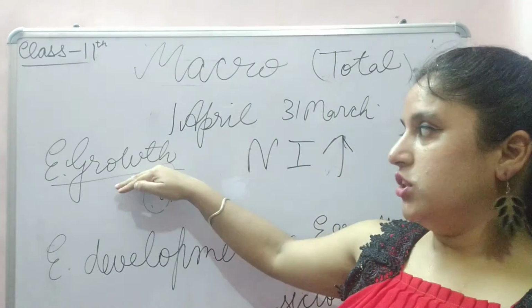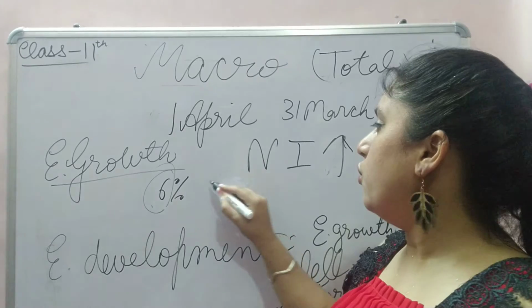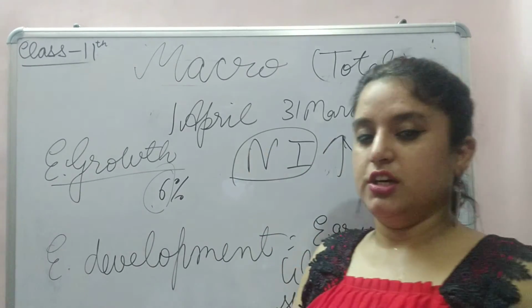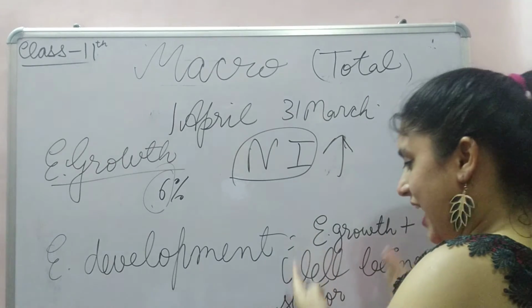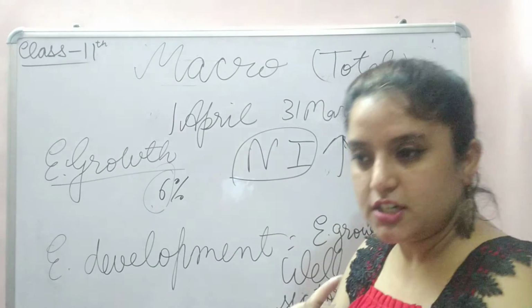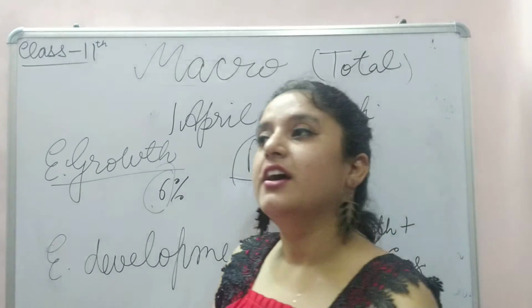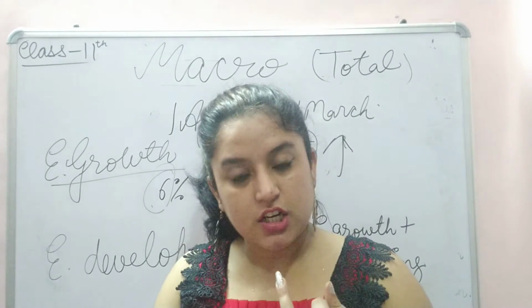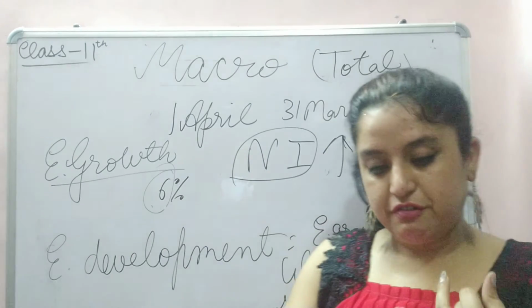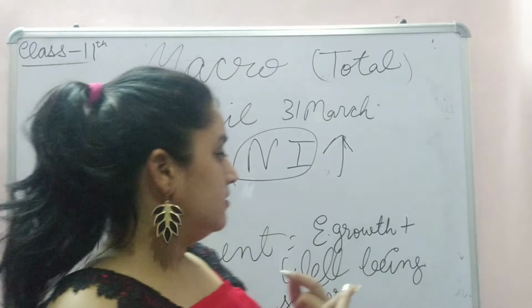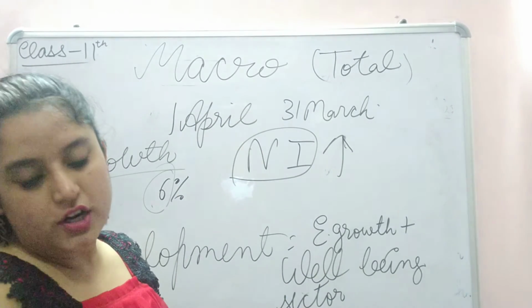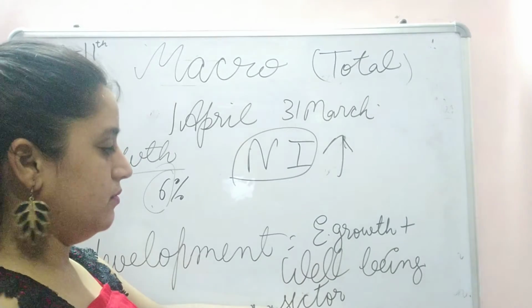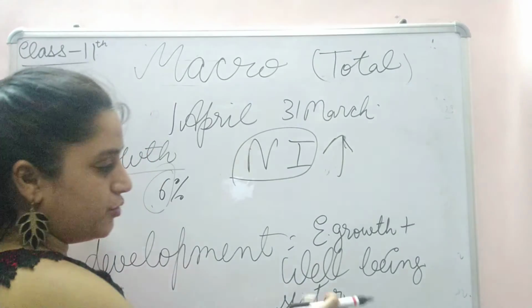Economic growth is one dimension: only national income is included in it. But economic development has economic growth as well as the educational sector, industrial production sector, quality of life, health, and agricultural productivity.